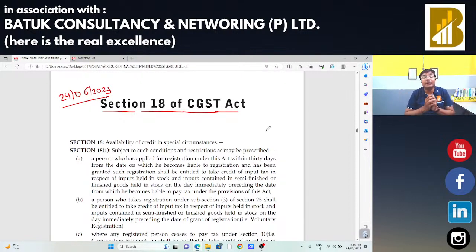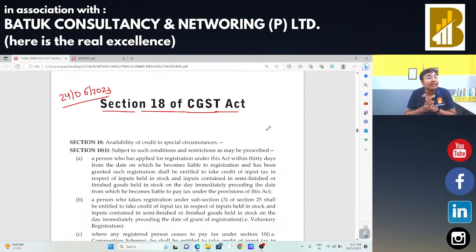And the mandatory condition that buyer has to make the payment within 180 days. If buyer is not going to make the payment within 180 days from the date of issue of invoice, in that case buyer has to reverse the input tax credit. Okay, if you are going to take the benefit of depreciation, in that case you can claim the input tax credit, but you cannot claim the depreciation on the input tax credit part.